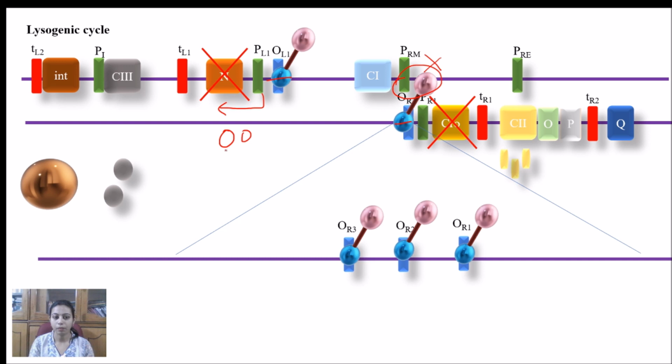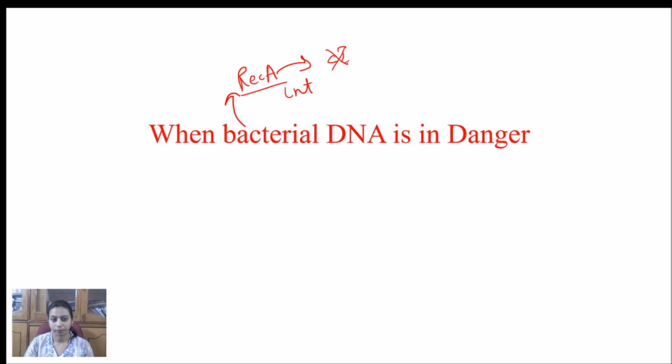protein, and N protein will again start forming the XIS. Here XIS gene will be there, and this XIS gene along with the Q protein will be able to carry out the lytic cycle of the bacteria. So here virus can regulate themselves to follow either lytic cycle or the lysogenic cycle, depending on the condition present in the environment, and they also do as per their requirement.